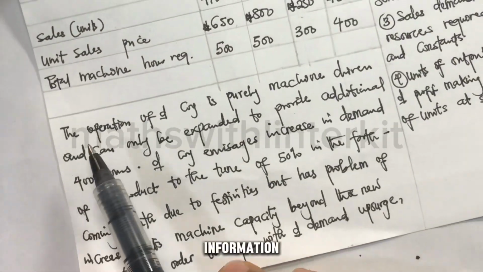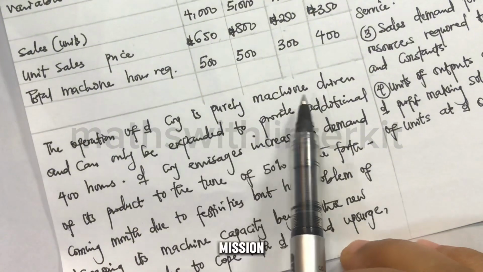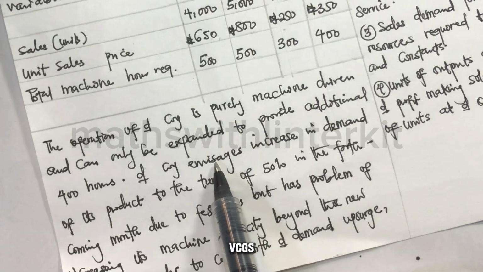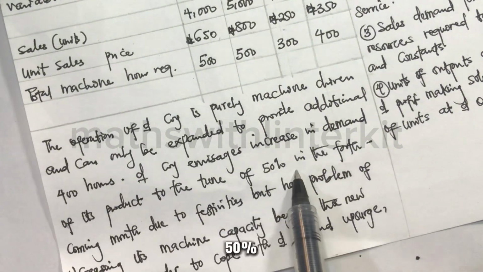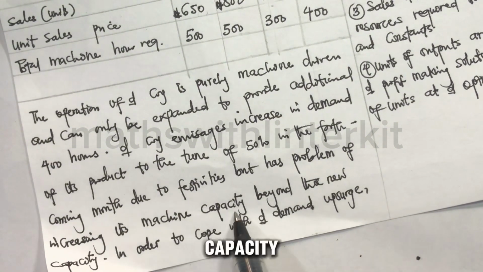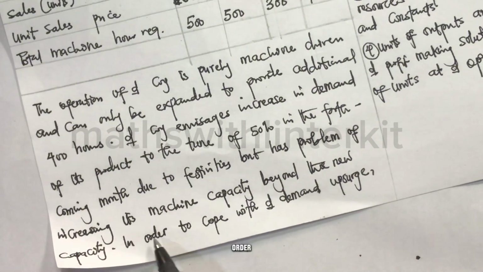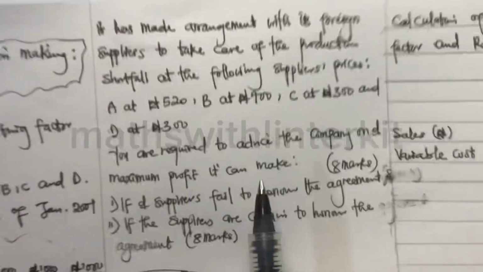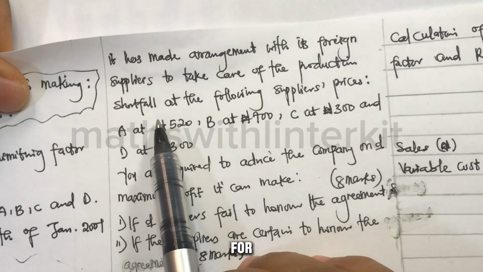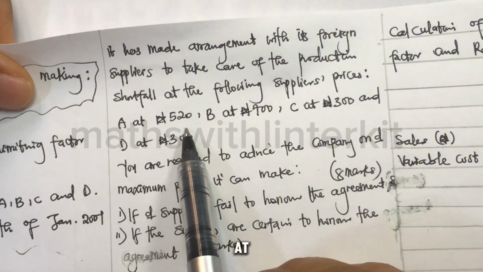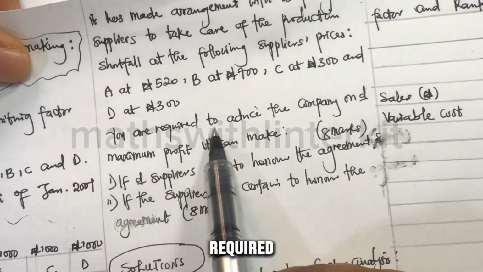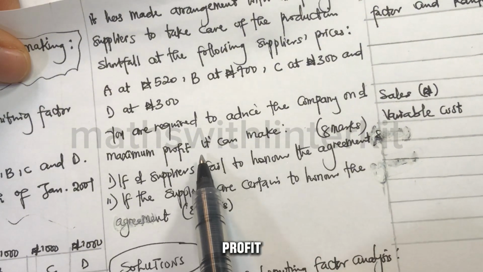In the additional information, it states that the operation of the company is purely machine driven and can only be expanded to provide additional 400 hours. The company envisages an increase in demand for its product to the tune of 50% in the forthcoming month due to festivities, but has a problem of increasing its machine capacity beyond the new capacity. In order to cope with the demand upsurge, it has made arrangements with its foreign suppliers to take care of the production shortfall at the following suppliers' prices: A at 520, B at 700, C at 300, and D at 300. You are required to advise the company on the maximum profit it can make.